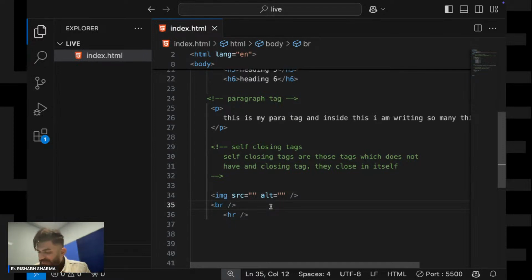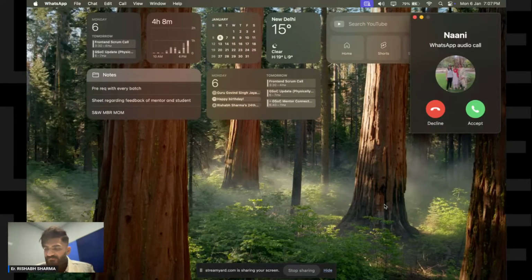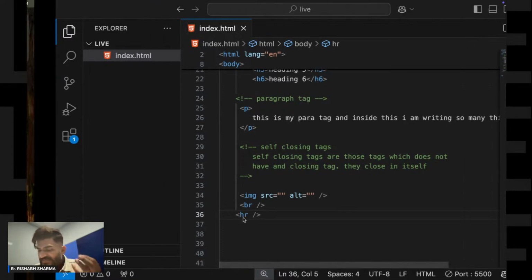They do not need a closing tag. Done. So as of now, there are two kinds of tags: tags with closing tags and tags without closing tags, which we know as self closing tags.